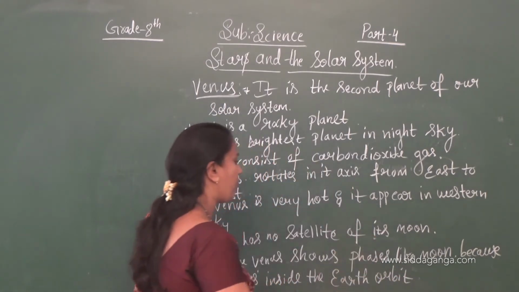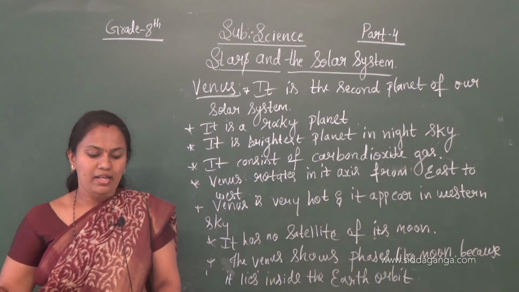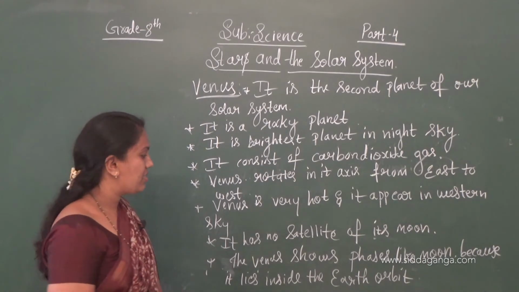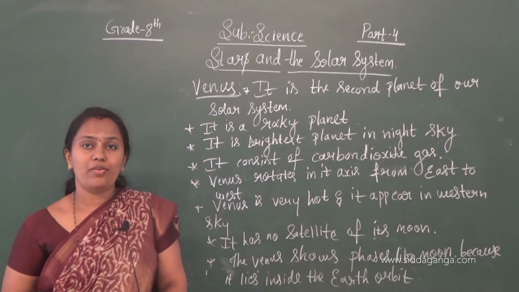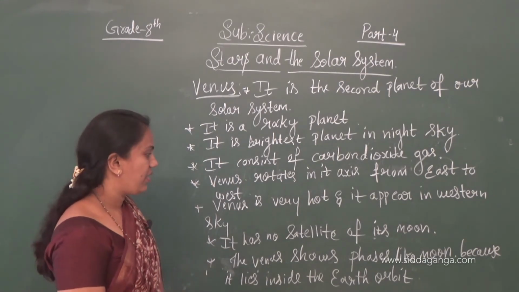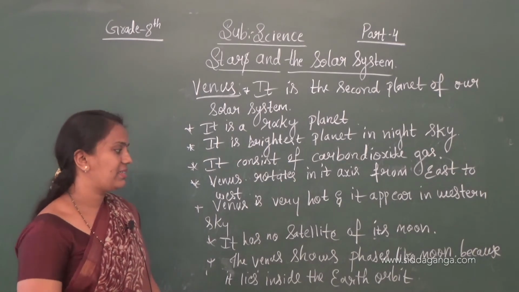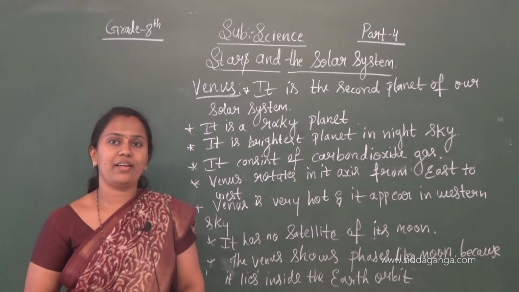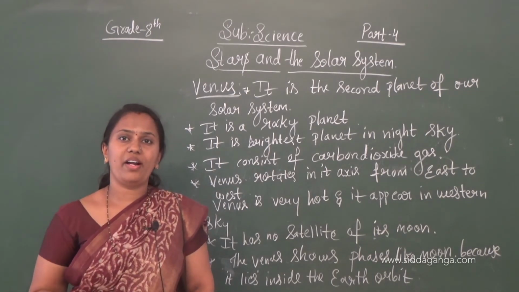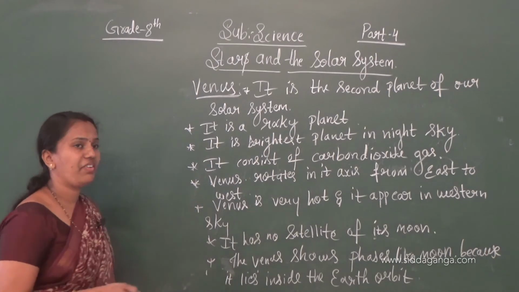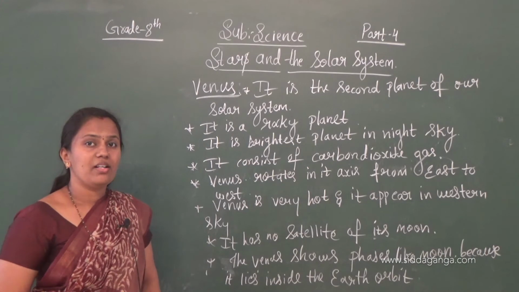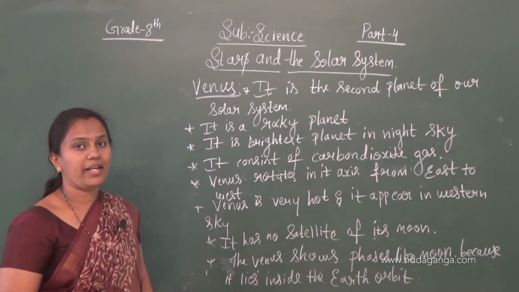So when Venus is revolving around the sun, it presents different surfaces to the earth, in varying amounts. This produces the phases of Venus. So Venus shows phases like the moon because it lies inside the earth orbit. It takes different amounts of light reflecting on its surface, and that's why it shows phases like a moon.